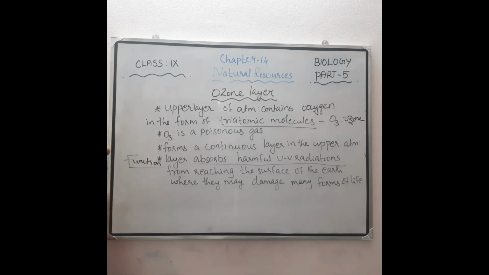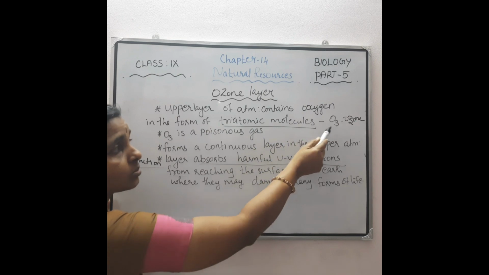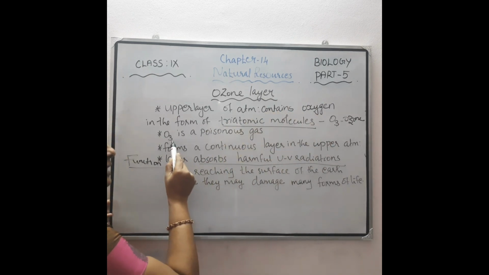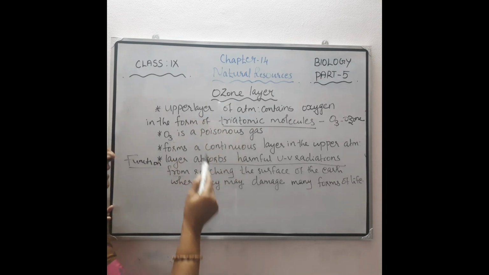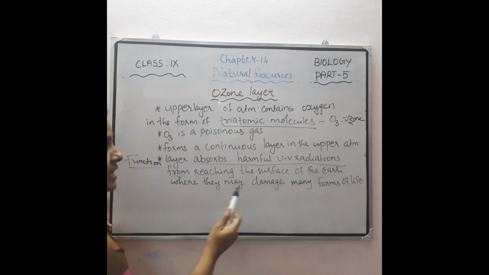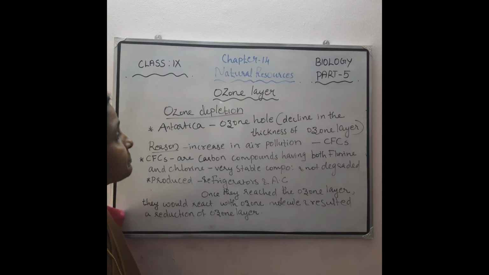But the upper layer of the atmosphere contains oxygen in the form of a triatomic molecule, that is called ozone, O3. Ozone is a poisonous gas and it forms a continuous layer in the upper atmosphere. What is the function? This layer absorbs harmful UV radiations from reaching the surface of the earth, where they may damage many forms of life. So next is ozone depletion.